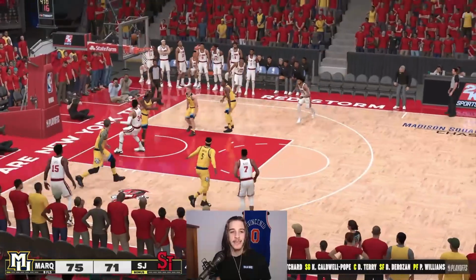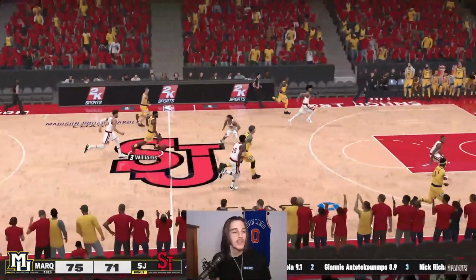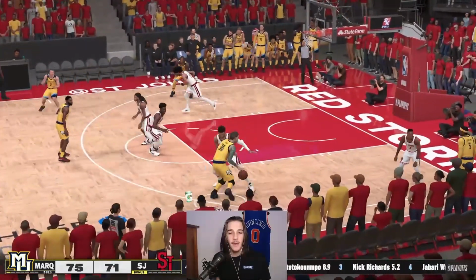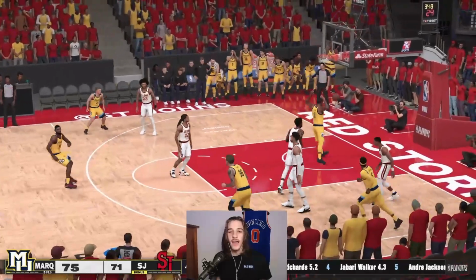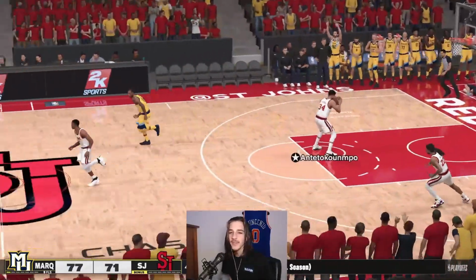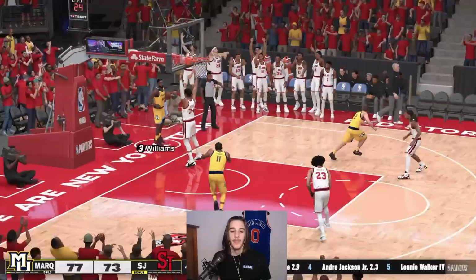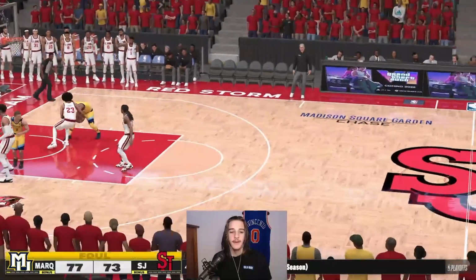Giannis to the basket. Wide open layup. He misses. Patrick Williams is the star of the show right now, getting a bucket on Giannis and then stopping him on the wide open drive. They're double teaming, and DeMar DeRozan is wide open for the basket. It looks pretty much over here for St. John's. Giannis is driving again for another open layup. He hits this one. Can they get a steal off the inbound? They kind of need it. They're going to get it into DeMar.